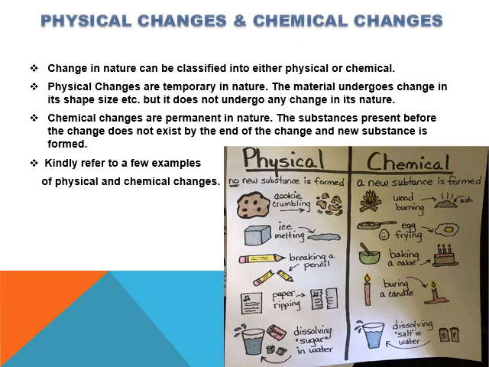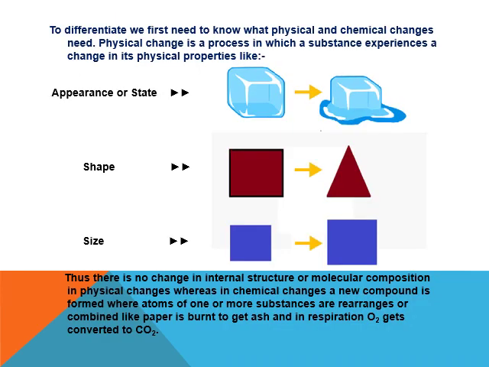Kindly refer to a few examples of physical changes and chemical changes. See, in physical changes, the first is the example of a cookie. When this cookie breaks or crumbles, it changes into pieces. Next, when ice melts, breaking of a pencil, paper ripping. Let's make it more clear to you.